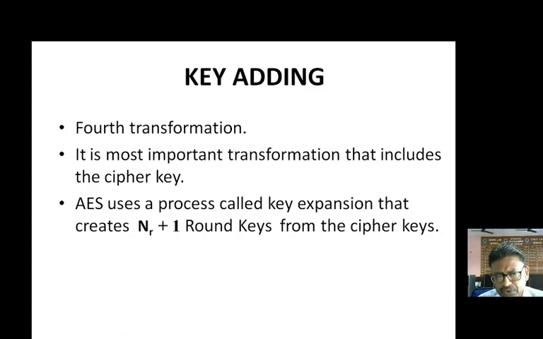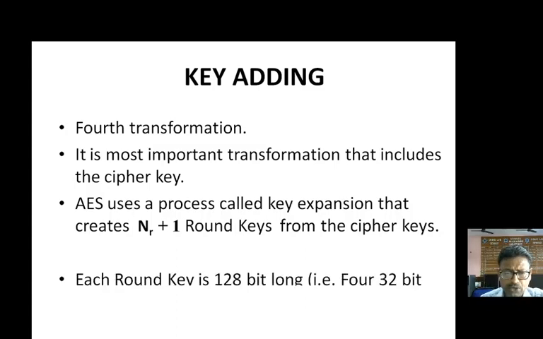AES uses a process called key expansion to create the round keys. Since we have a 128-bit key, we are trying to create 11 keys. Why 11 keys? Because one key will be used in the pre-transformation round and 10 keys will be used in the 10 rounds. If we are using 12 rounds and a 192-bit key, then we have to create 13 keys, one for the pre-transformation and 12 for the round process.